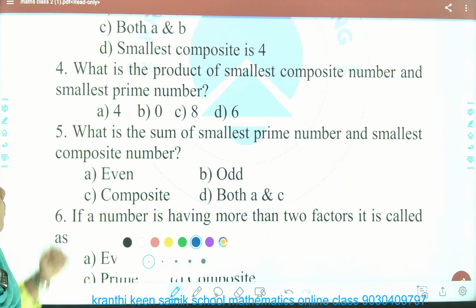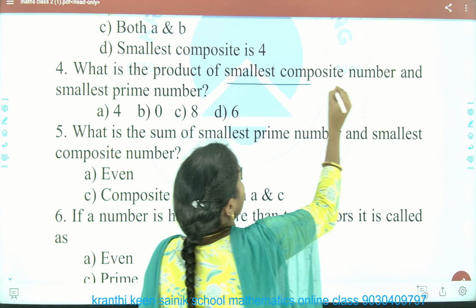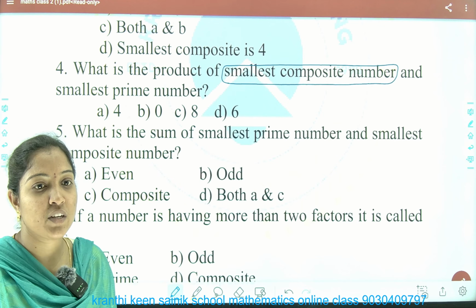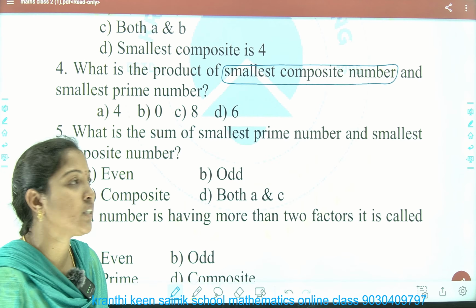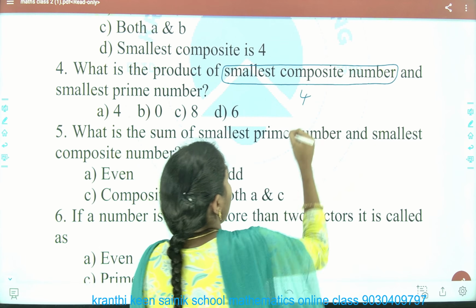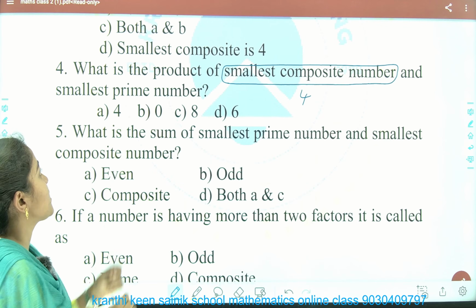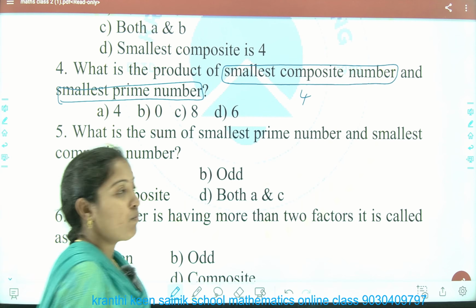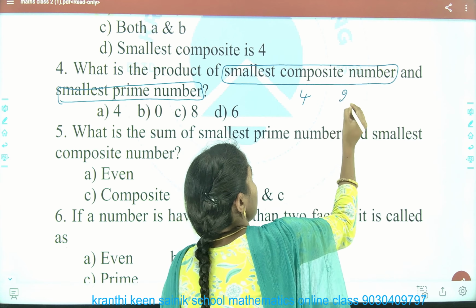Next. What is the product of the smallest composite number and the smallest prime number? This depends on the previous question. What is the smallest composite? 4. And the smallest prime number? 2.